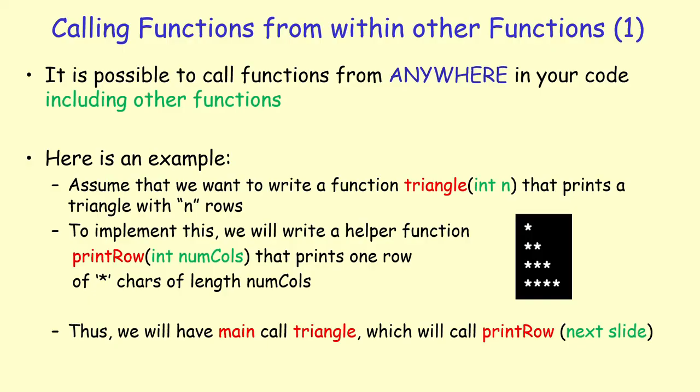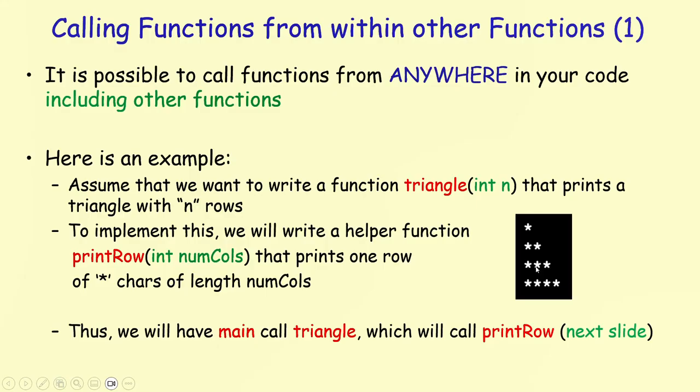Here's an example. Assume that we want to write a function triangle(int n) that prints a triangle with n rows, just like we see in here. So this has a triangle that has n rows in it. To implement this, we will implement a helper function called printRow that takes an integer number of columns and prints 1 row of star characters of length number of columns.